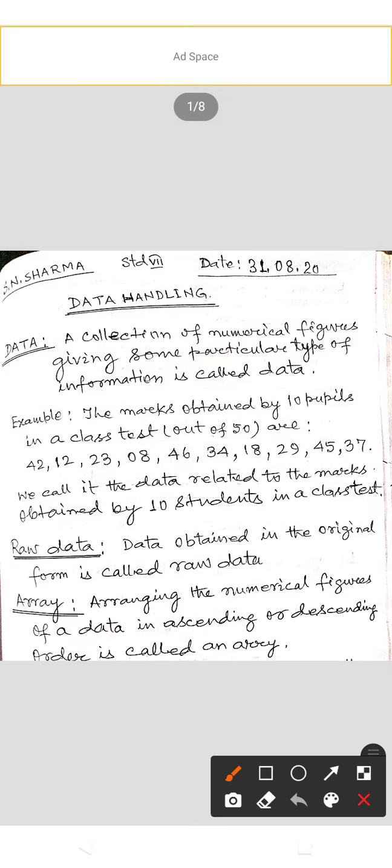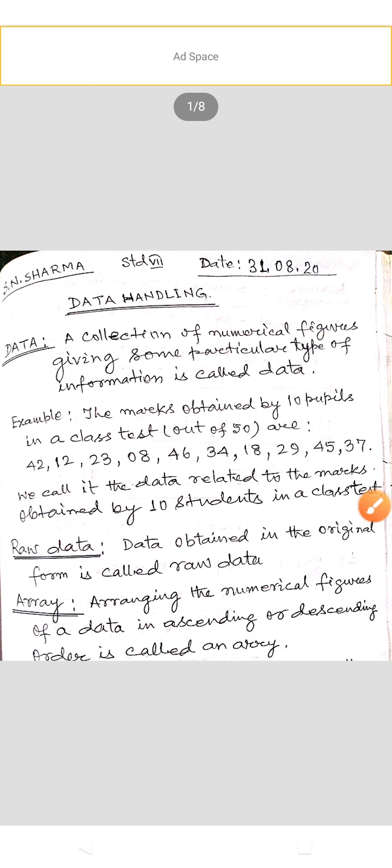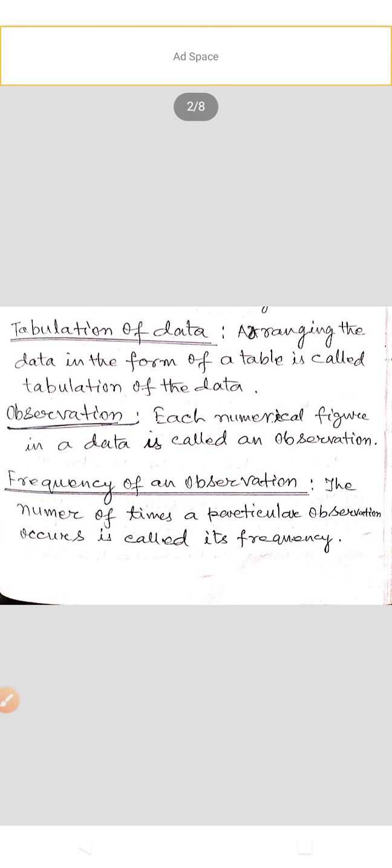Array: arranging the numerical figures of a data in ascending or descending order is called an array. Now, tabulation of data: arranging the data in the form of a table is called tabulation of the data. Observations: each numerical figure in a data is called an observation. Frequency of an observation: the number of times a particular observation occurs is called its frequency.